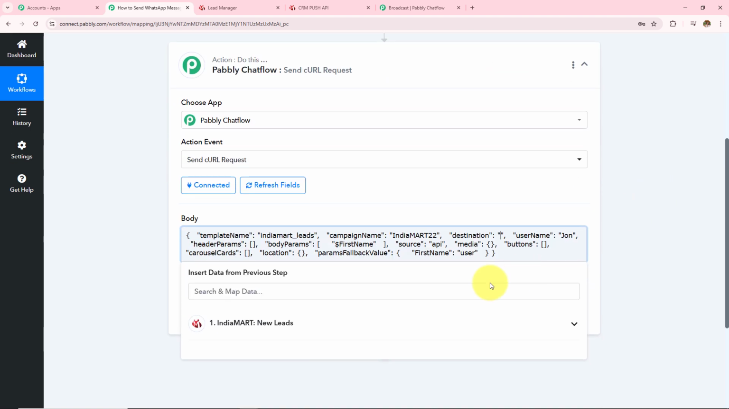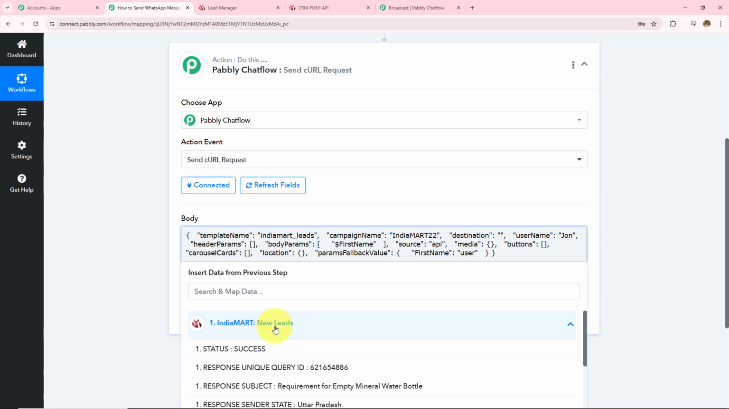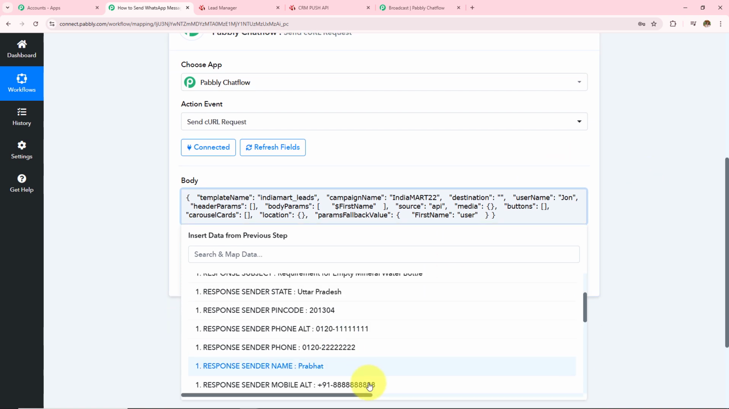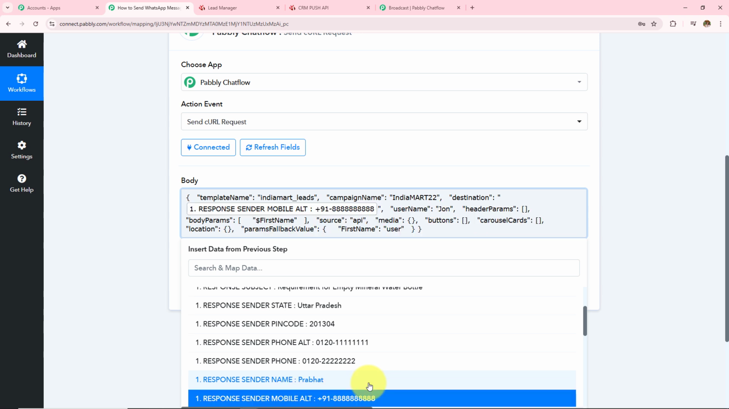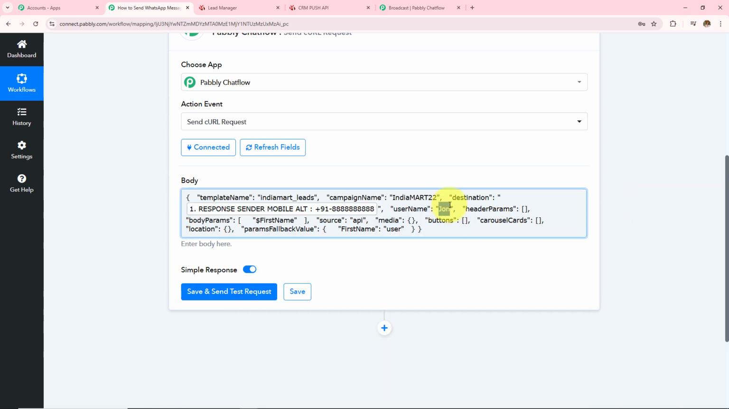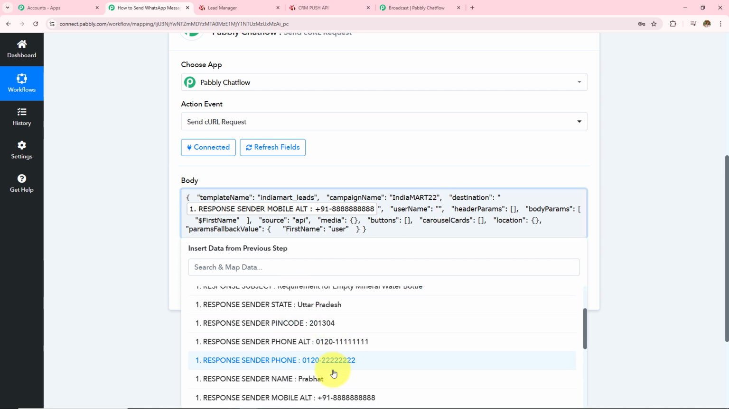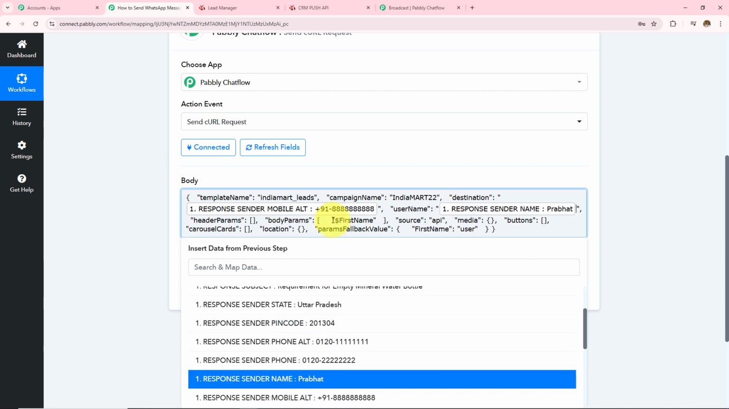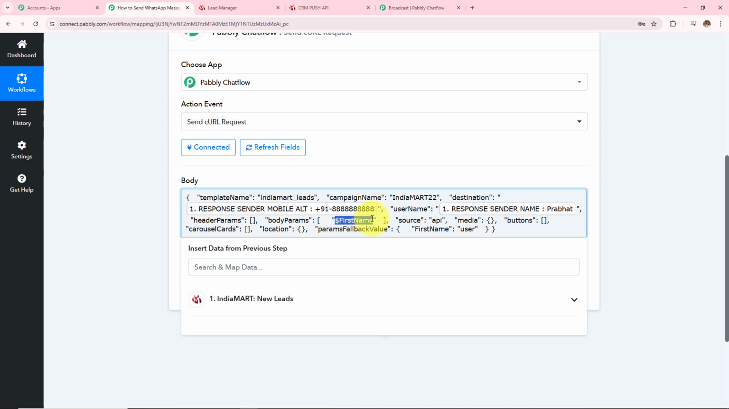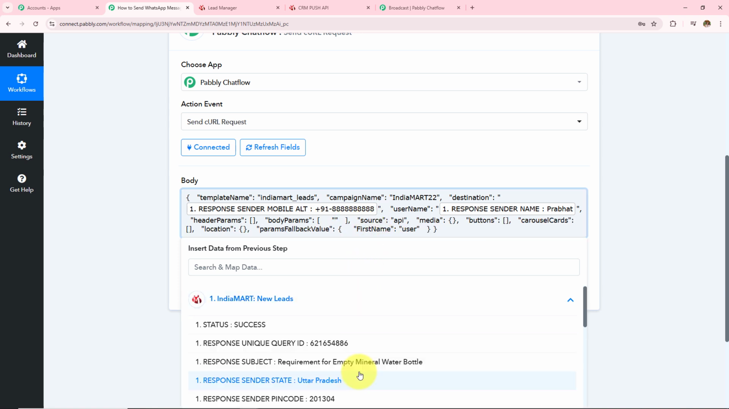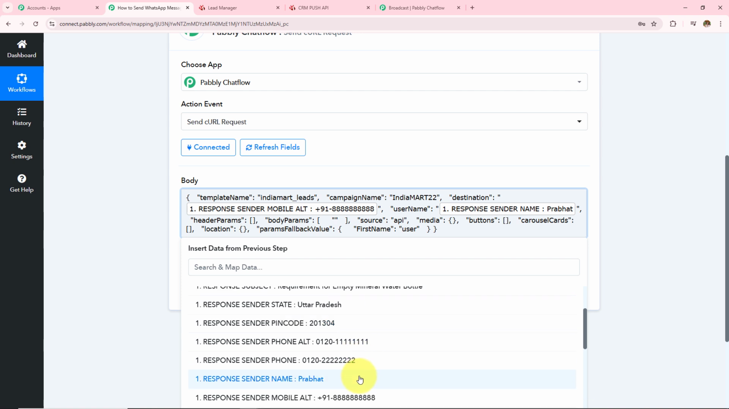Now when I click on this field, I can see this India Mart, and when I click on this, I can see all the response that I have received from there. Now the phone number that we have received is this one, so I'm going to enter that. Now in the username, I have received the response for the name also. So I'm going to click on this India Mart and enter the username as this one. And I will follow the same process. And in first name, I'm going to remove this. And then I'm again going to enter the name as Prabhat.